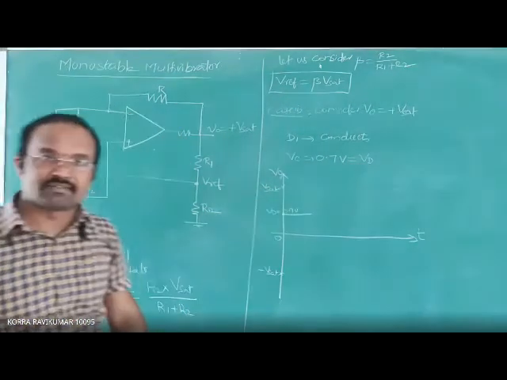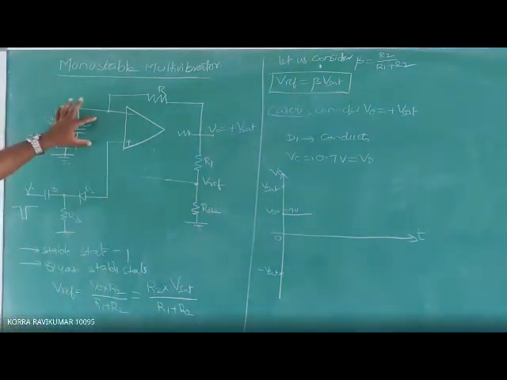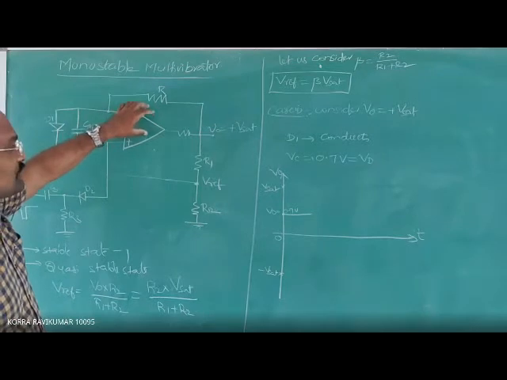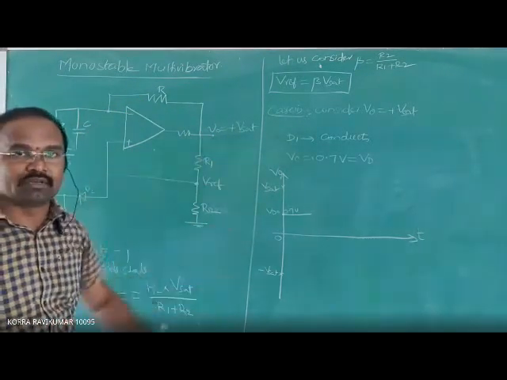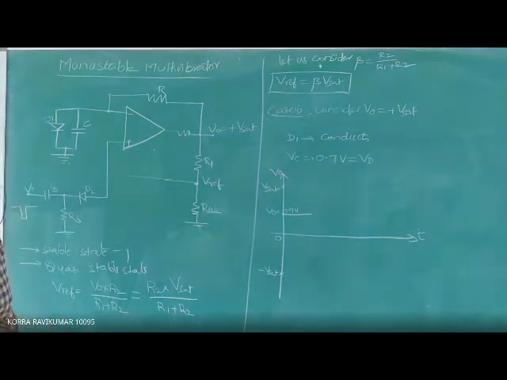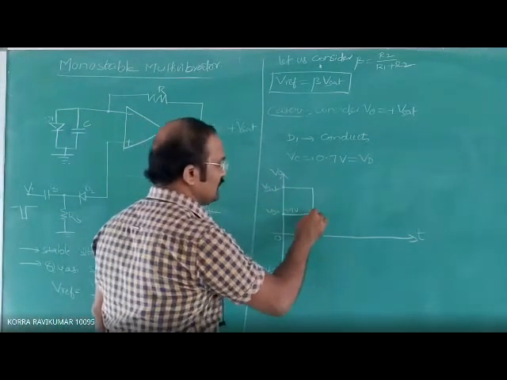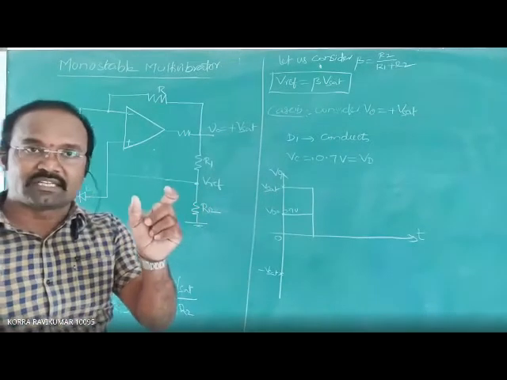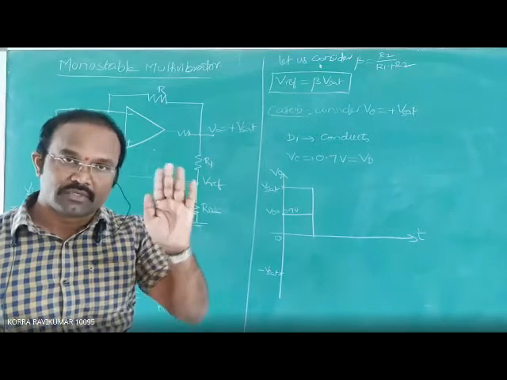Because of this 0.7 volts across the capacitor, the output voltage of this 741 op-amp becomes stable. It won't change immediately. It becomes stable during a certain interval of time.